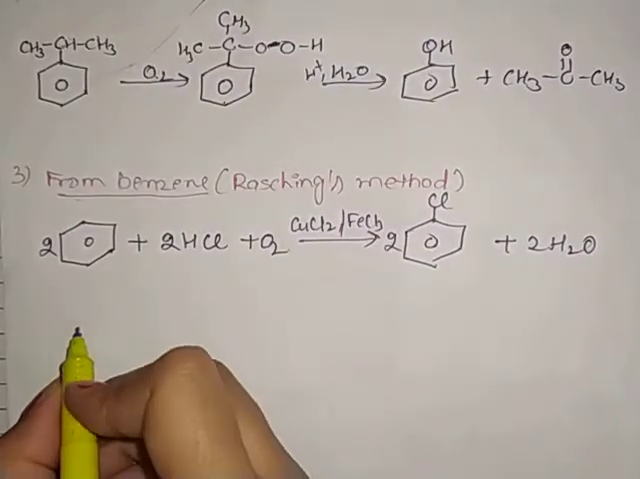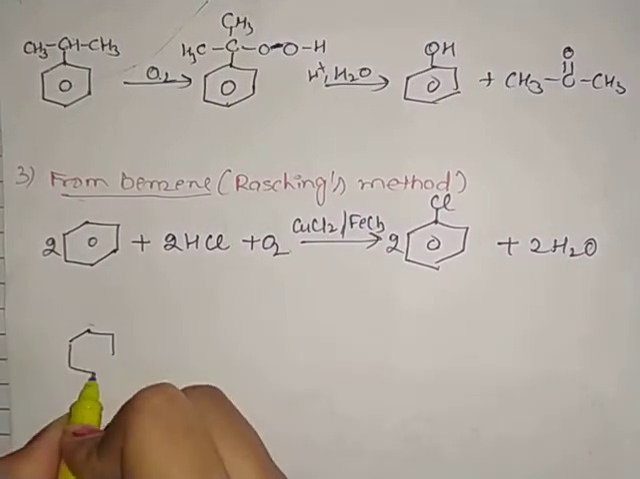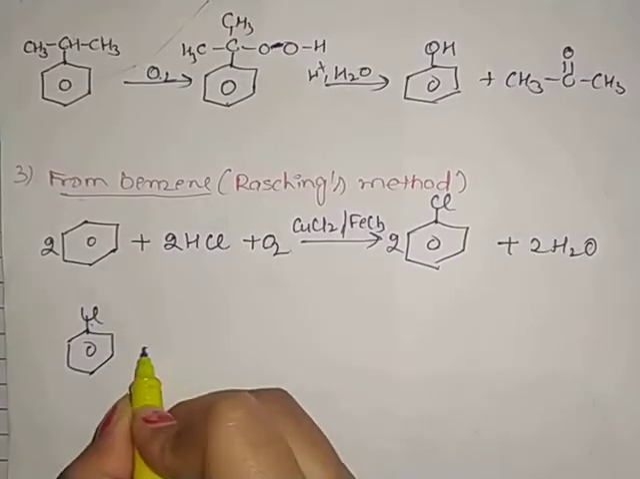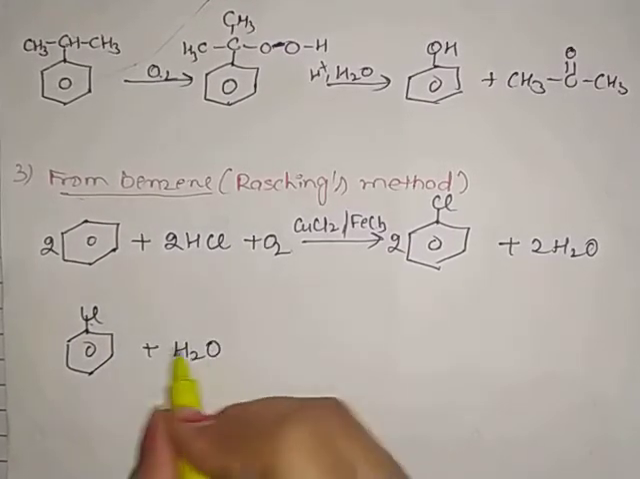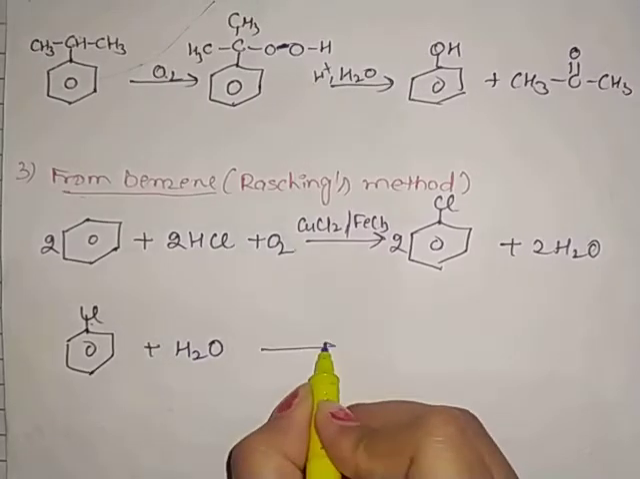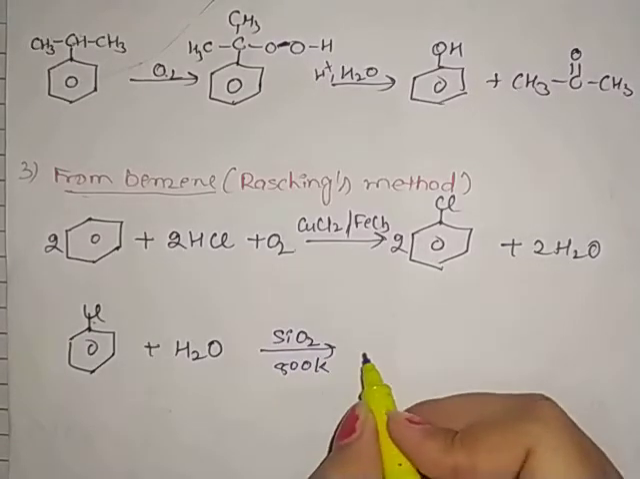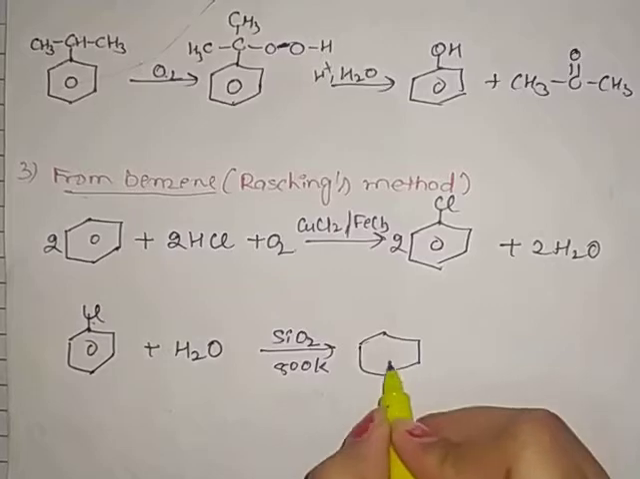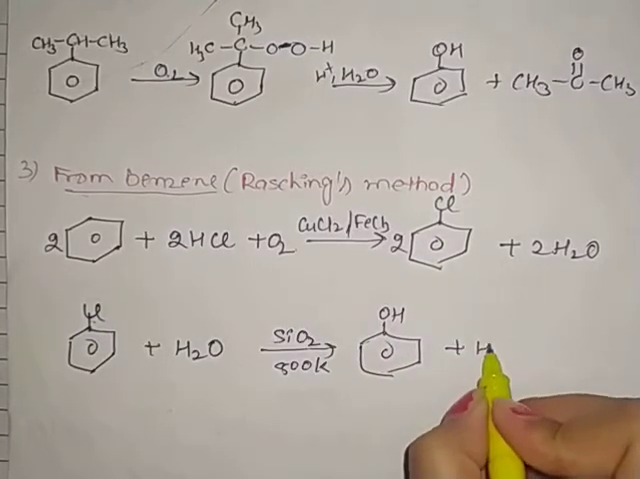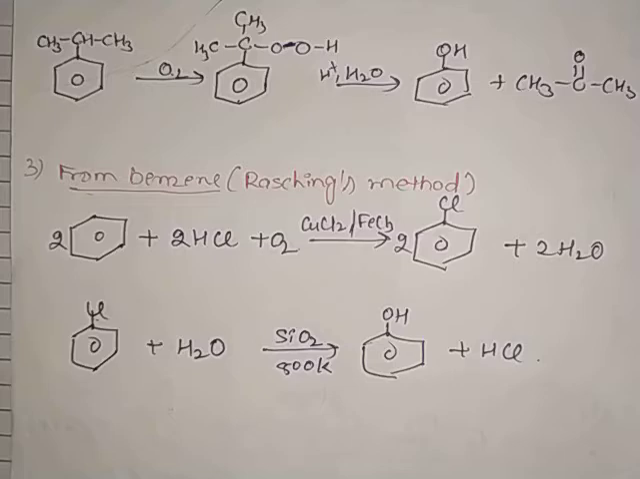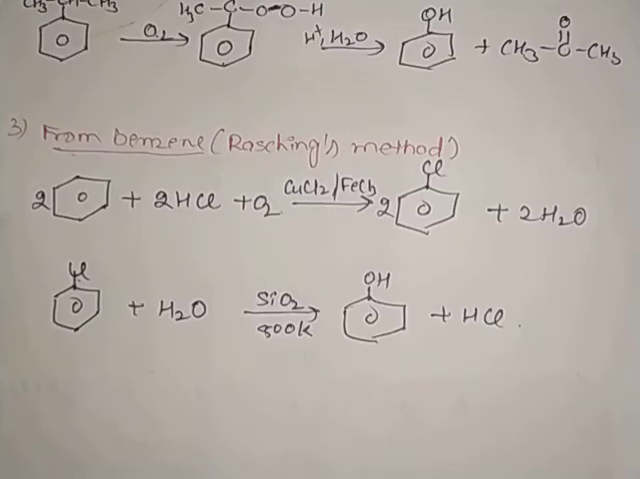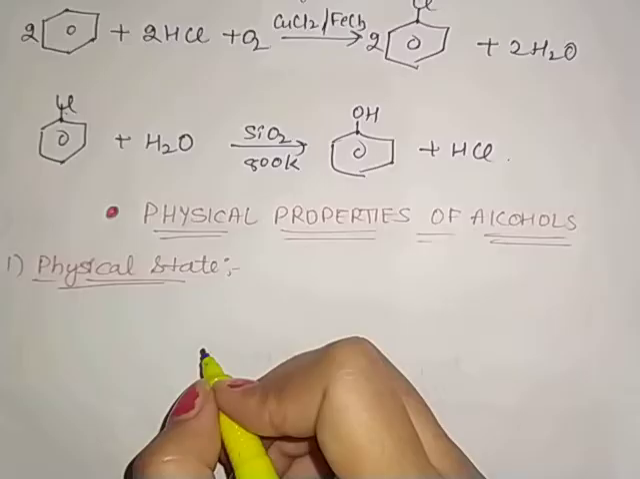So in the first step chlorobenzene is formed. Now when we heat this chlorobenzene with steam, that is H2O in the form of steam, in the presence of SiO2 and a temperature of 800 Kelvin, here is the formation of phenol taking place. Clear? These are the three commercial processes which we discussed. First we have the Dow process, second is from cumene, and third we have the Raschig method. Clear? Next we have physical properties of alcohols.